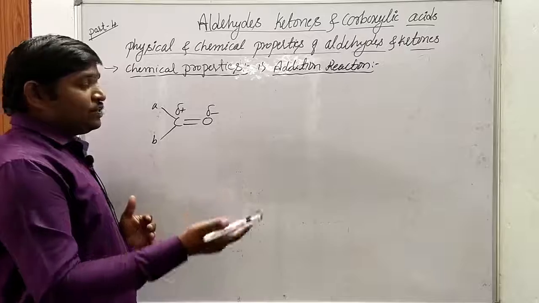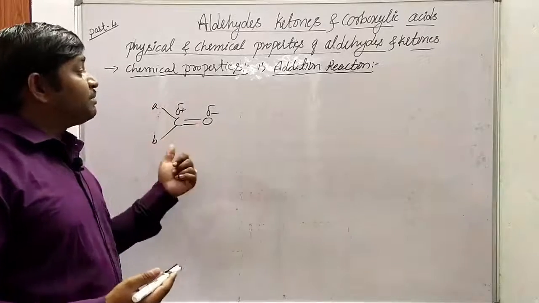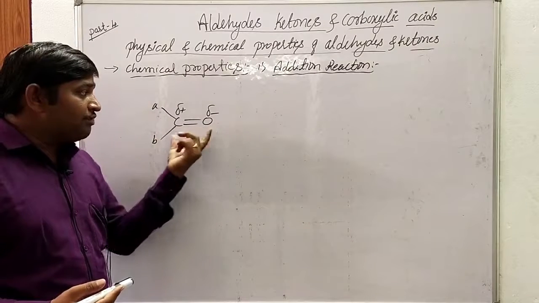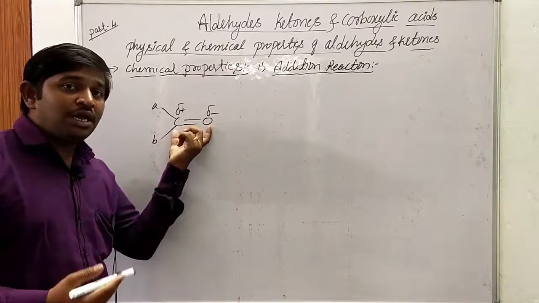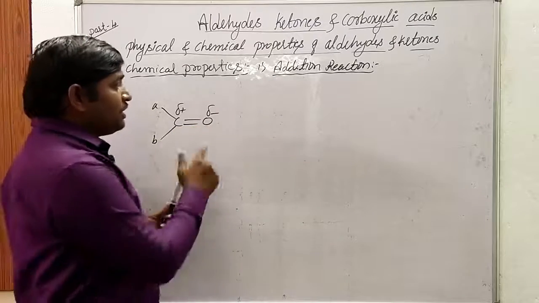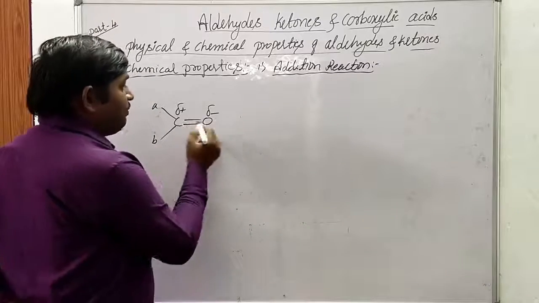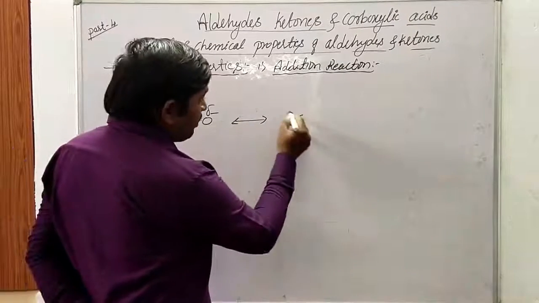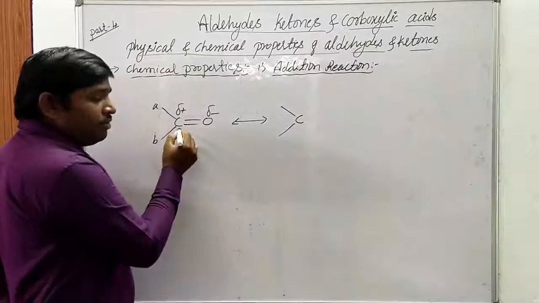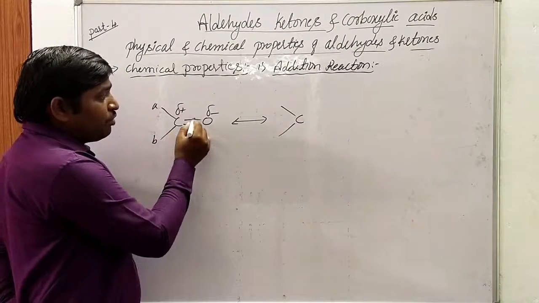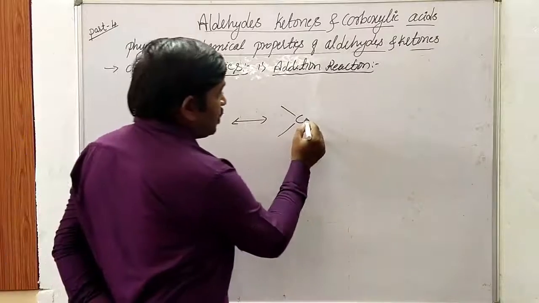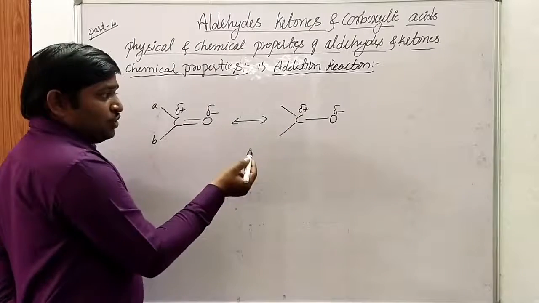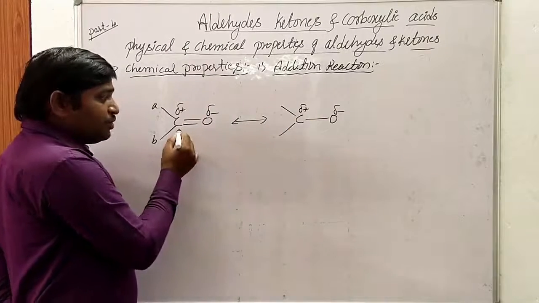How does it take place? The chemical reactions take place because of the partially positive charge of carbon and the partially negative charge of oxygen. Because of this polarity, aldehydes and ketones undergo chemical reactions. So how does it undergo changes? Whenever a nucleophile is attracted towards this carbon atom and a substituent adds to this carbon atom, the electron pair shifts to this oxygen atom. So this oxygen gets delta negative, and due to loss of electrons this gets delta positive. This is the formation of polarity due to attack of the substituent on this carbon atom.